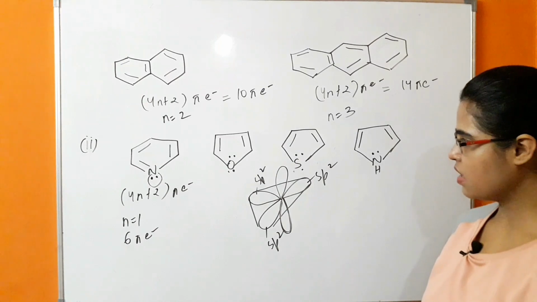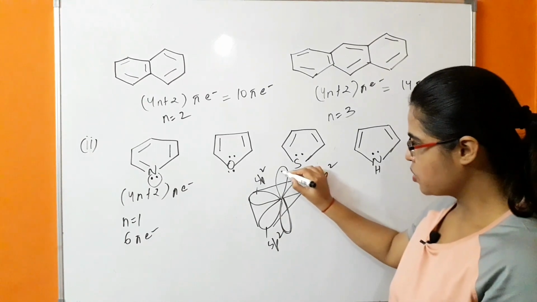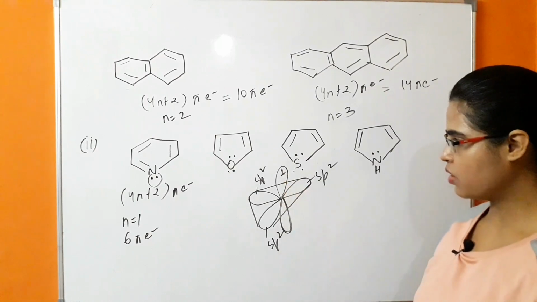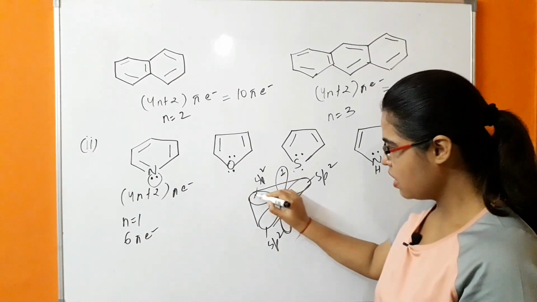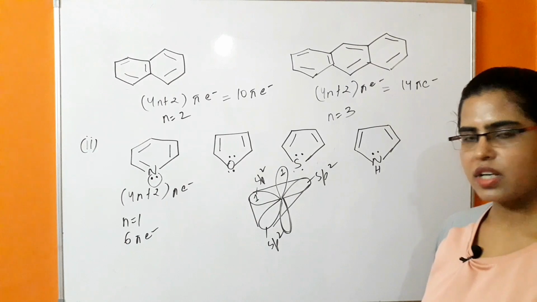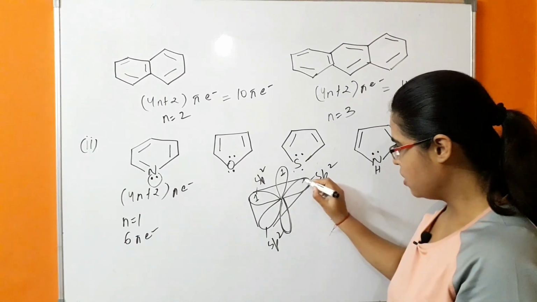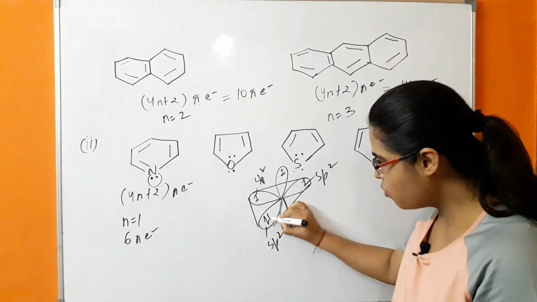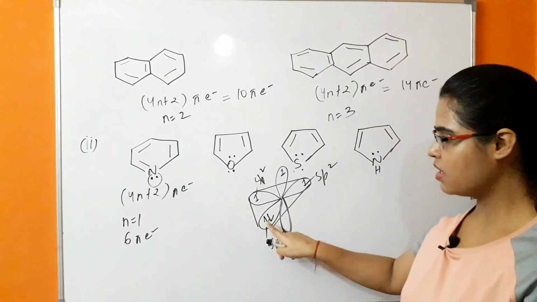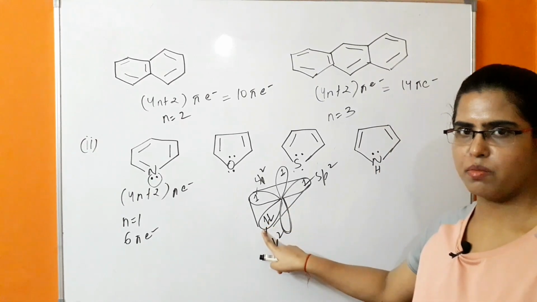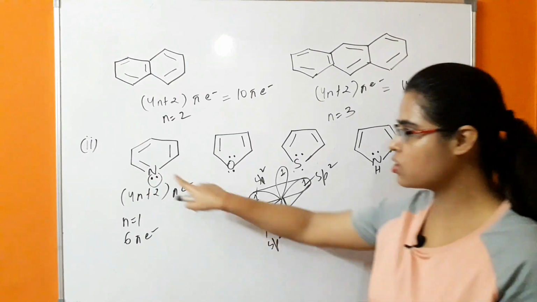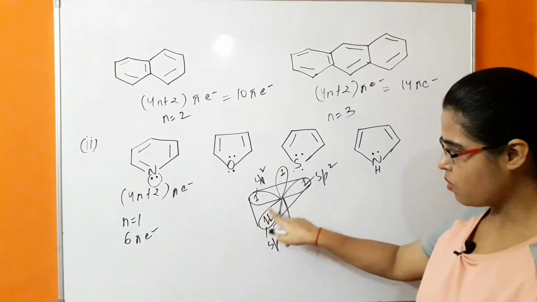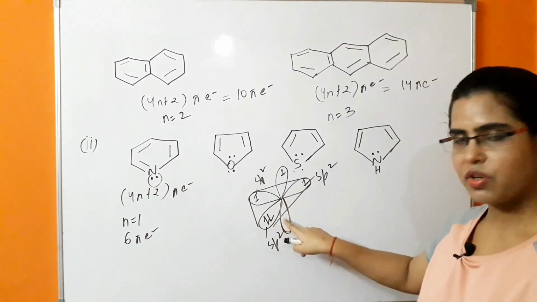In this case, there is one electron in this p orbital of nitrogen, one electron in one hybridized orbital, one electron in another hybridized orbital, and there are 2 electrons present in one of the hybridized orbitals of this nitrogen, which is the lone pair of this nitrogen.